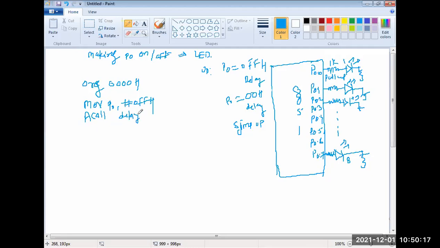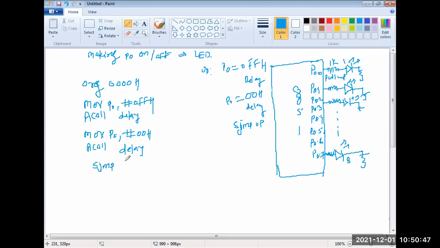Delay. After the delay, what do we have to do? We have to make it 0. So MOV P0, #00H. For how long will it be off? For a short time, again ACALL delay. If the code is written like this, it will be on and off only once. So make it in a loop. To create the loop, we need the SJMP.